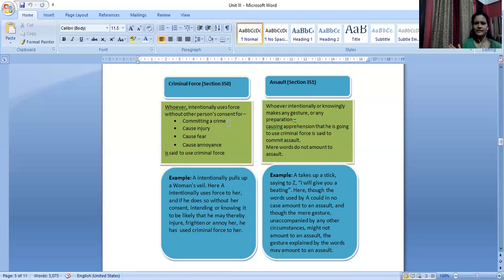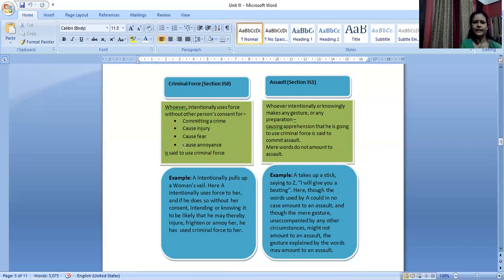So that is basically criminal force, where you are applying criminal force on another without that person's consent, and you are doing one of these four things: you are committing a crime, you are causing injury, or you are causing fear or annoyance in that person's mind, right? So all those four things would come under criminal force.